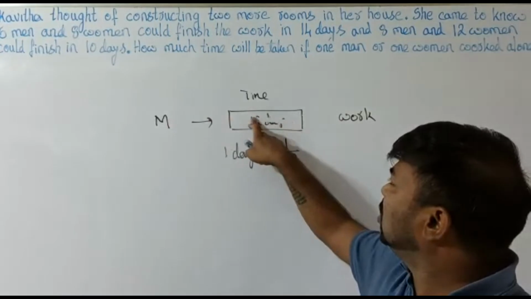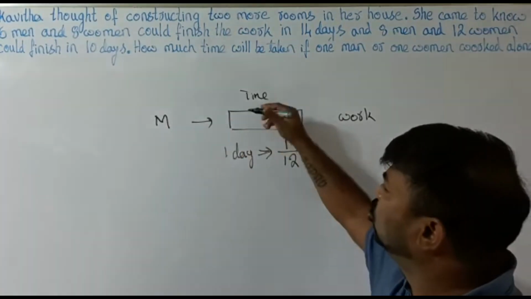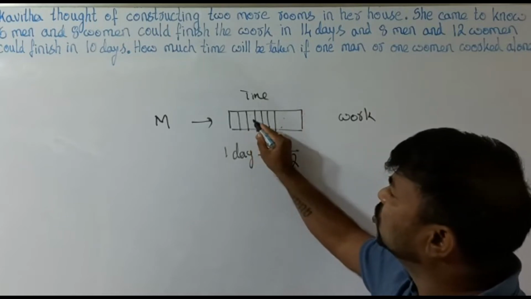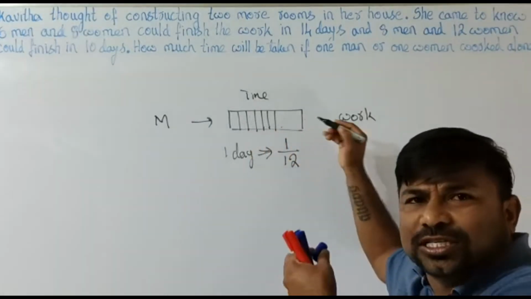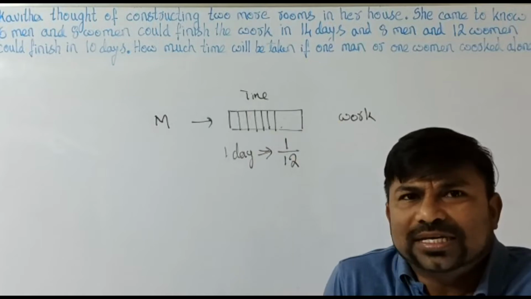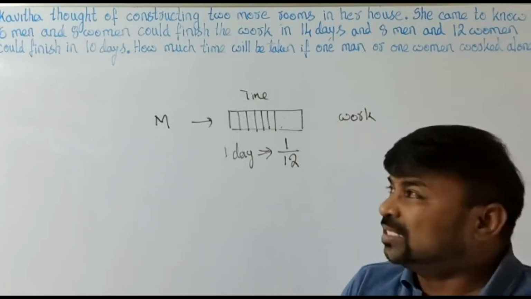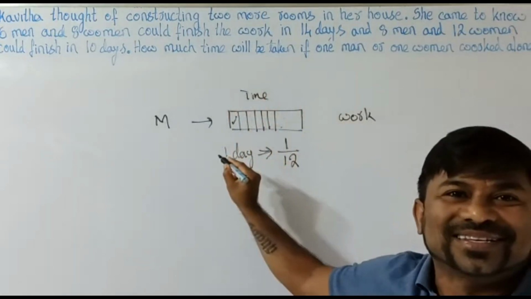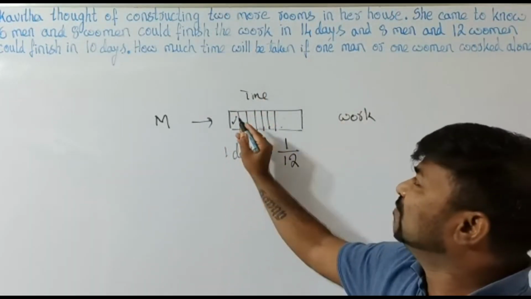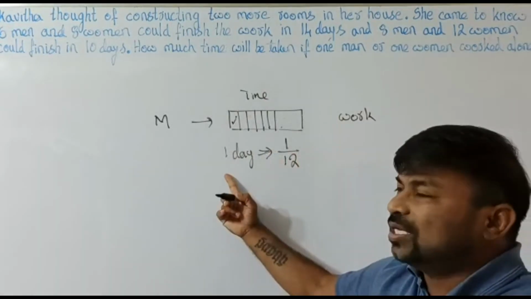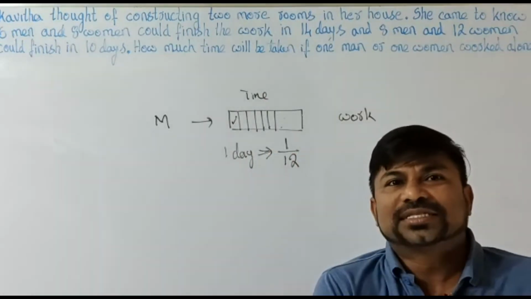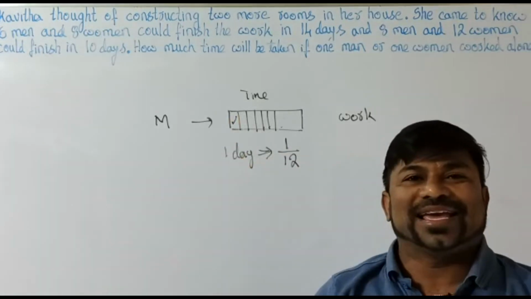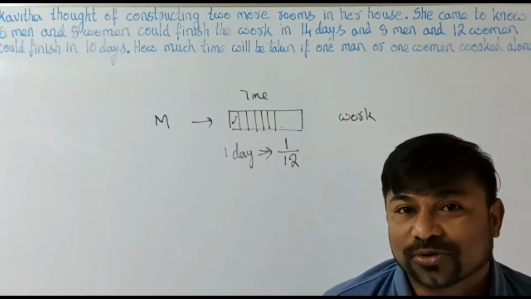If he is taking a total of 12 parts, 1, 2, 3, up to 12, then what does he do in 1 day? 1 day means the first part, one part of the total 12 parts. That is the thing we have to remember. If there are 12 parts, the work done by the man in 1 day is one part of the total 12 days. This is the calculation we have to remember.